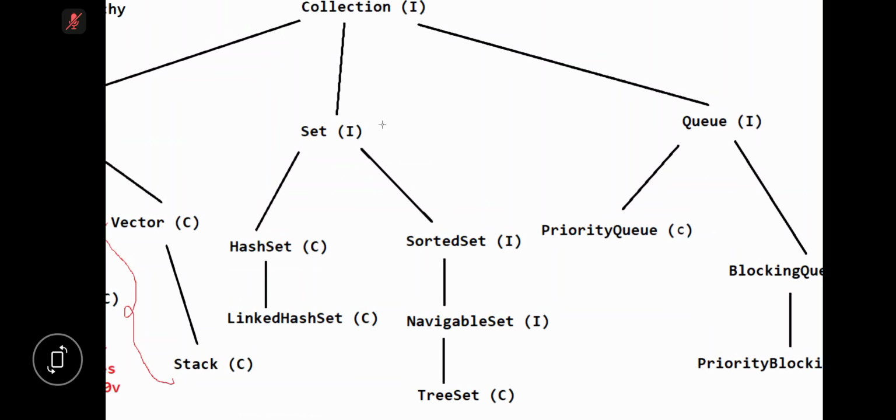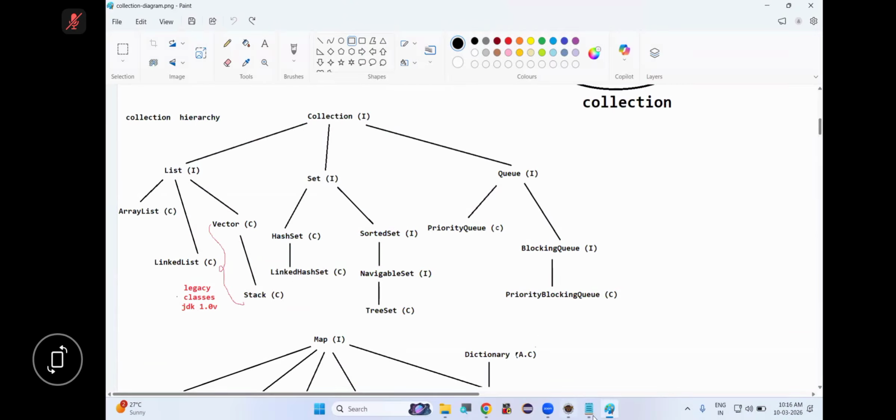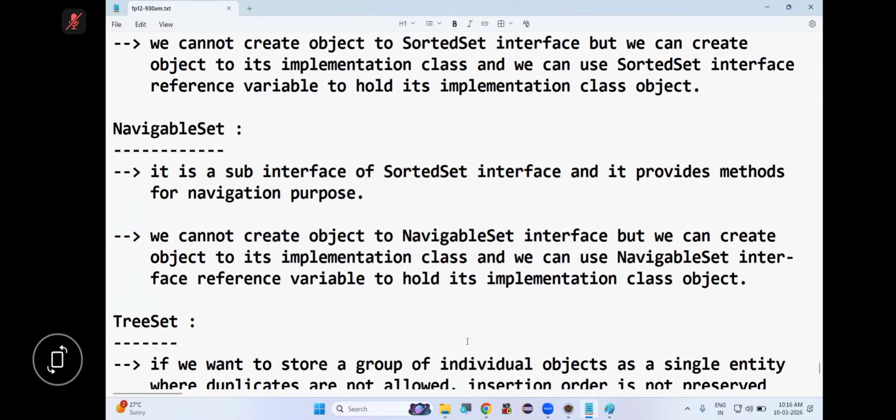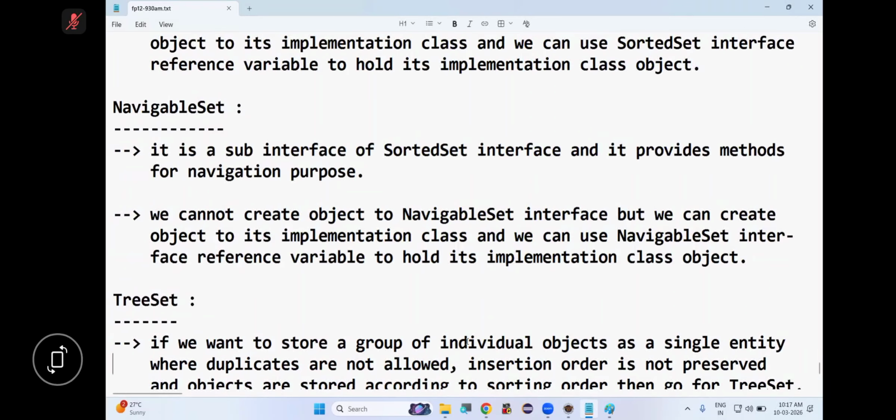Now tell me, do you know HashSet? Yes. So TreeSet is the same as HashSet. One of the major differences is that in TreeSet, sorting will be done. The objects which we store in TreeSet will be sorted in ascending order. Except for this difference, TreeSet and HashSet are both the same. So if you want to store a group of individual objects as a single entity where duplicates are not allowed and insertion order is not preserved, and objects are stored according to sorting order, you use TreeSet.